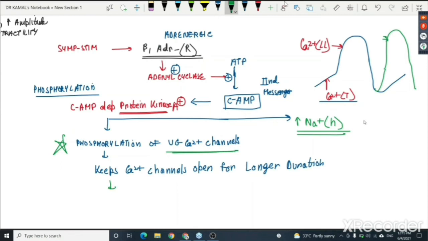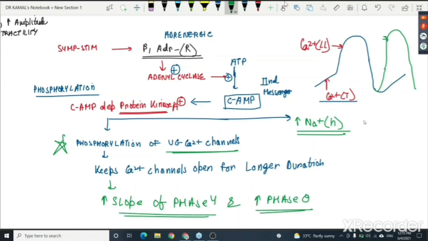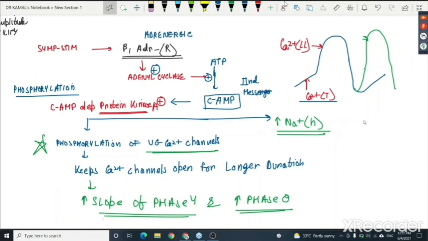Thus, we have increased slope of phase four and increased phase zero, right? So we will have quick phase zero and a quick sharp slope. That is the reason why I see the effect of sympathetic stimulation.